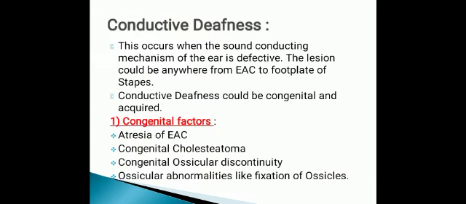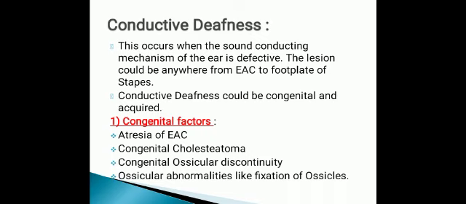So, what is conductive deafness? This occurs when the sound conducting mechanism of the ear is defective. The lesion could be anywhere from the external auditory canal to the footplate of stapes, which I have discussed previously. Then conductive deafness could be congenital or acquired. Now, what are the factors of congenital conductive deafness?